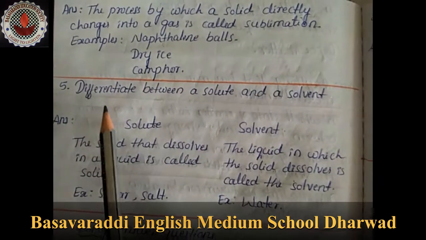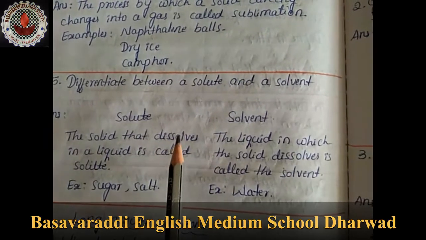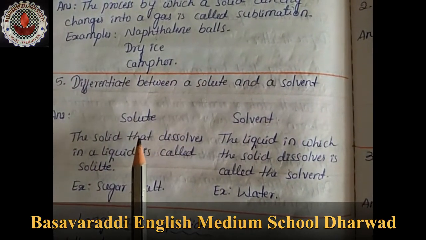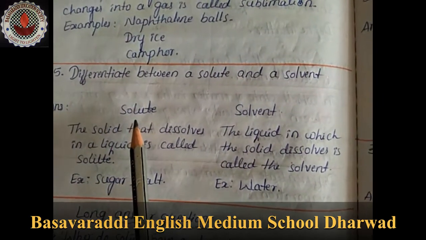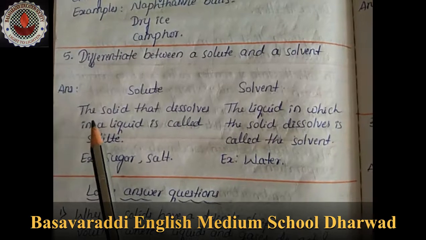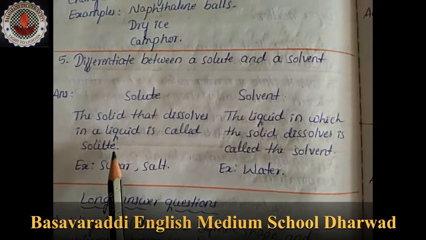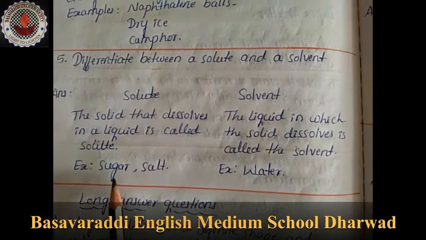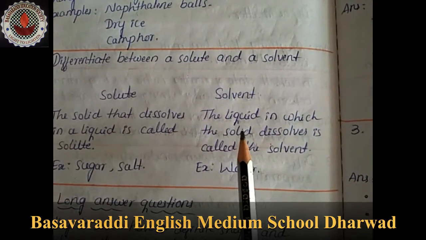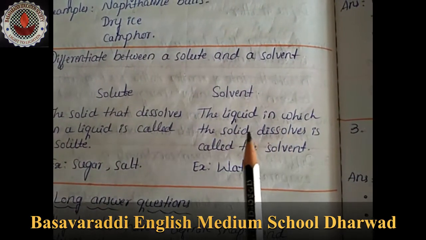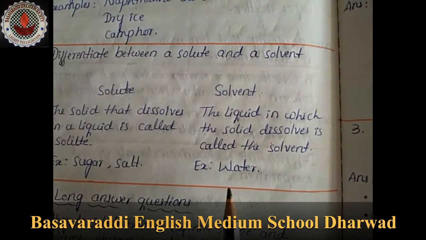Next, the fifth one: differentiate between a solute and a solvent. In this question, make two columns, one for the solute and one for the solvent. In the solute column, the solid that dissolves in a liquid is called the solute. Examples: sugar, salt. Then in the solvent column, the liquid in which the solid dissolves is called the solvent. Example: water.